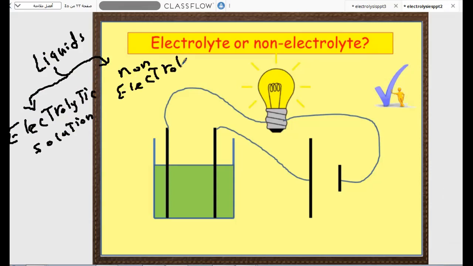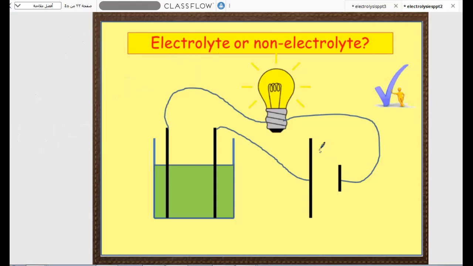So electrolytic solutions... non-electrolytic solutions can't allow electricity to pass through; they don't conduct electricity. Like in this example, when the bulb is lit, it means that the solution or liquid can conduct electricity easily, so it's an electrolyte solution. But in this case, the solution doesn't conduct electricity.